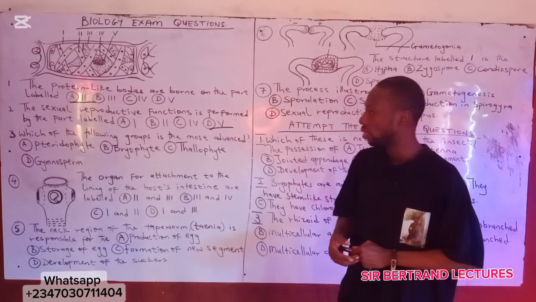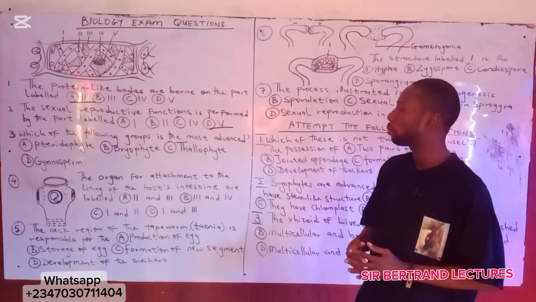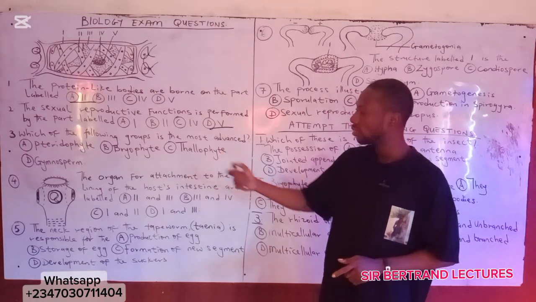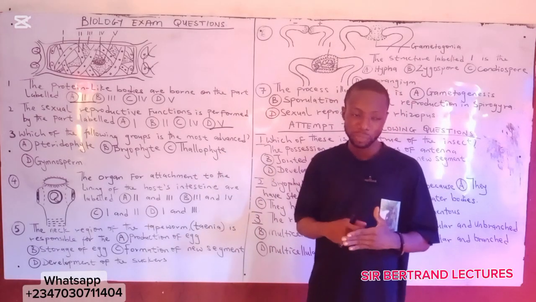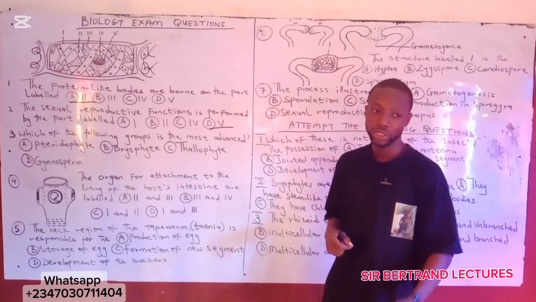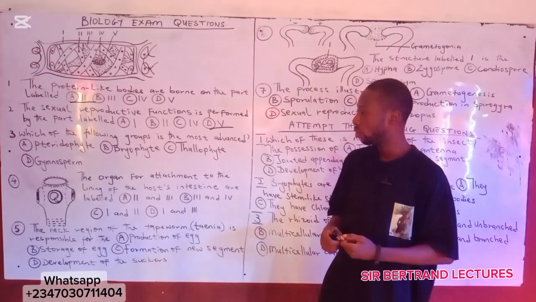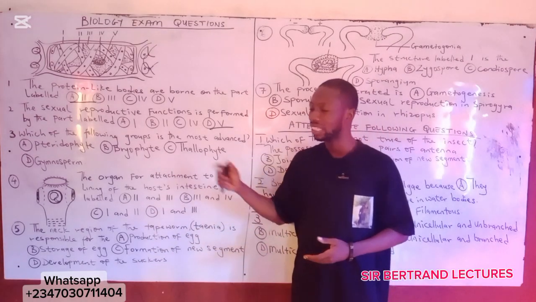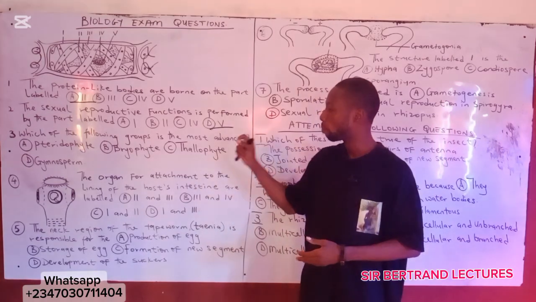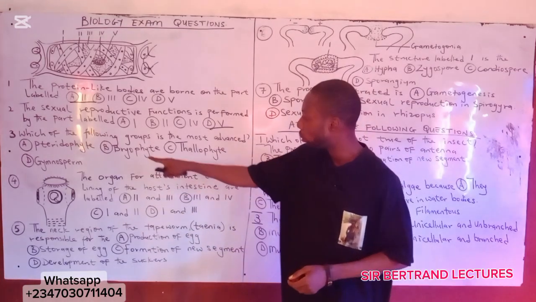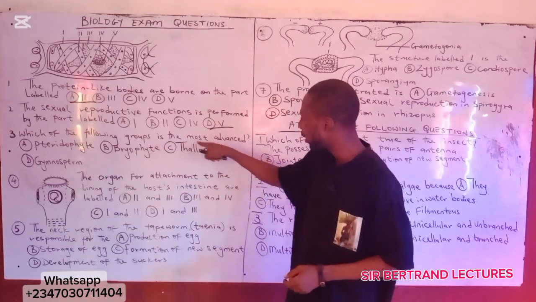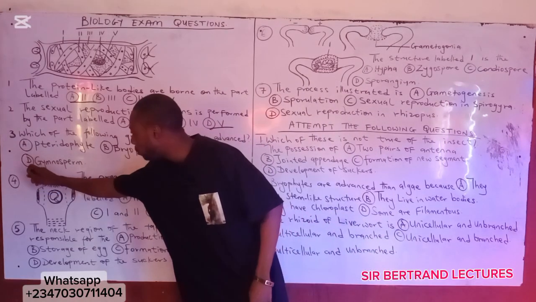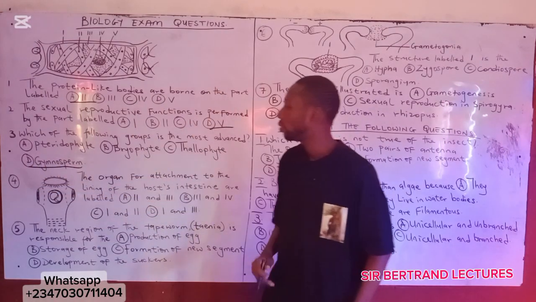So question number 3. Which of the following groups is the most advanced? Okay, this is based on the knowledge of classification of living things, which I've dropped the video. So I will advise you to go back and see the video on classification of plants. The question is asking you which of the groups here is the most advanced. Of course, the answer is gymnosperm.